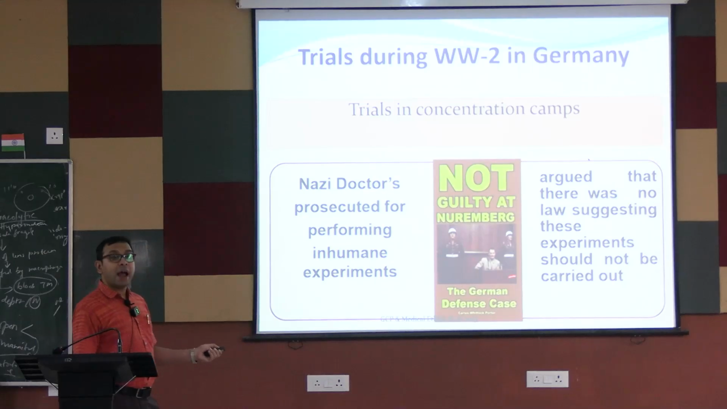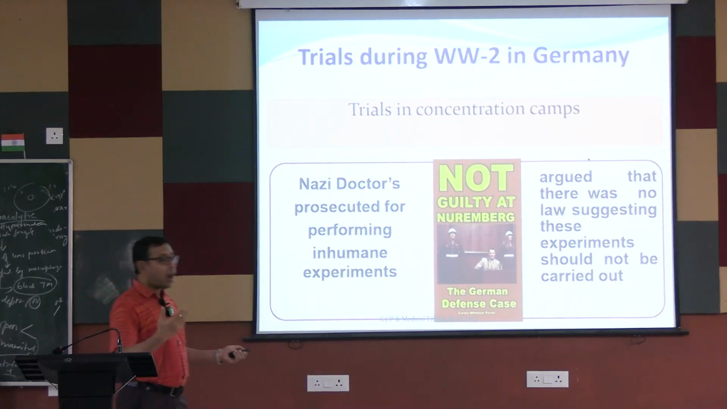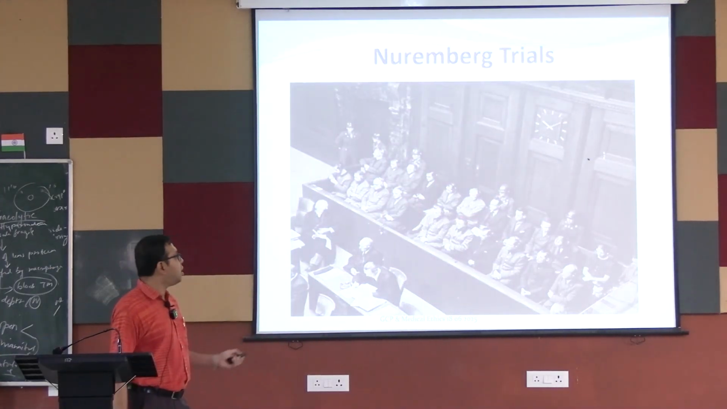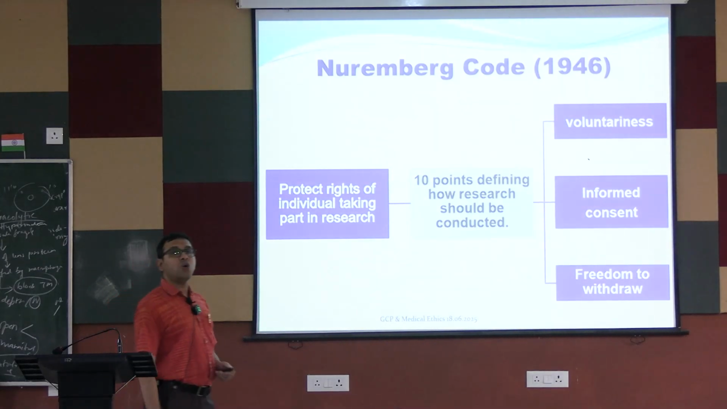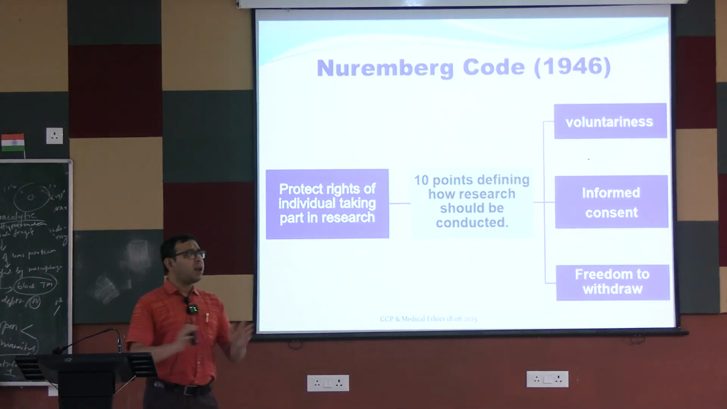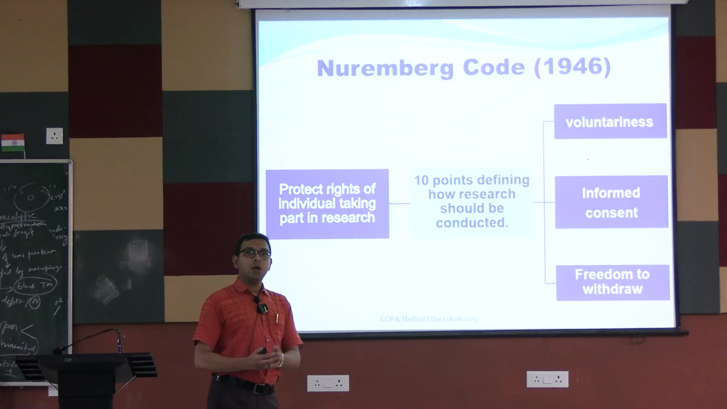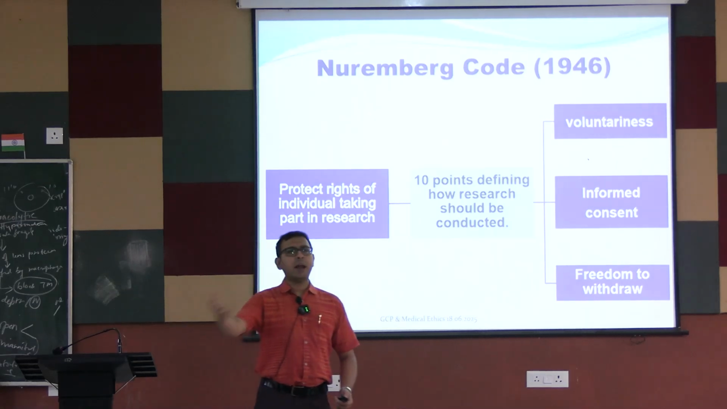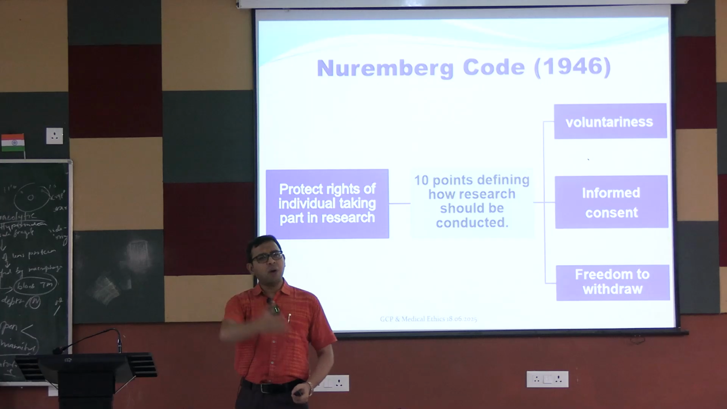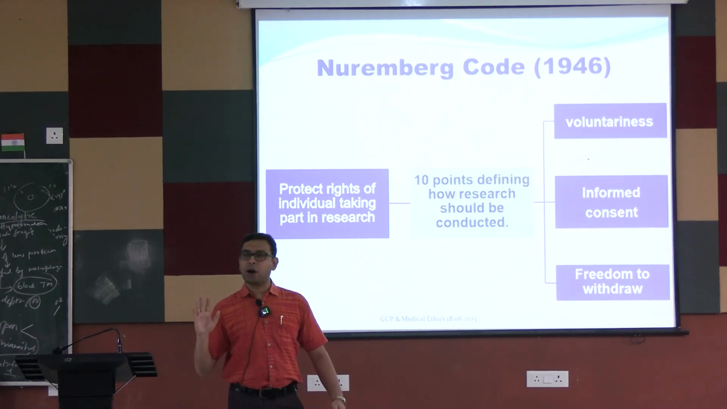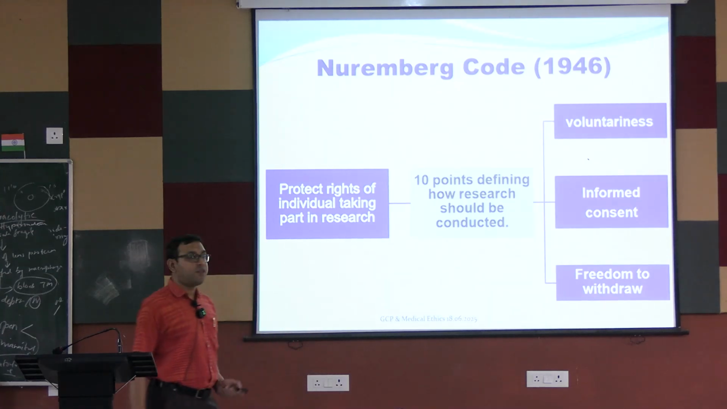So not guilty at Nuremberg at first, they were arguing, the German defense case. This is a famous book. This is the Nuremberg trial, a very famous trial, you can search it. So ultimately the Nuremberg Code was enacted in 1946. There are different points. The main points are voluntariness, informed consent and freedom to withdraw at any point of time. So I may be included in a clinical trial, that may be a phase 1, phase 2 or phase 3 trial, whatever it may be, but at any point I can exclude myself, that I do not want to be part of this. So at any point of time, one is free to withdraw.